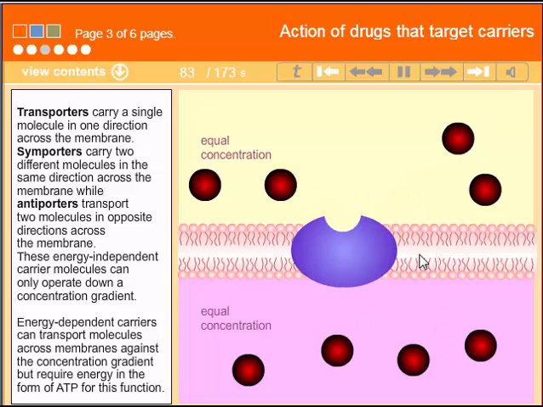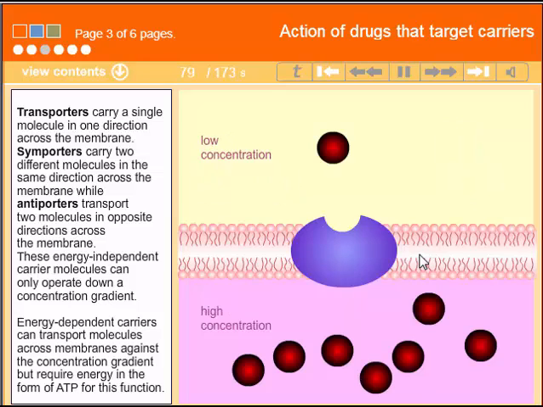Energy-dependent carriers can transport molecules across membranes against the concentration gradient, but require energy in the form of ATP for this function.